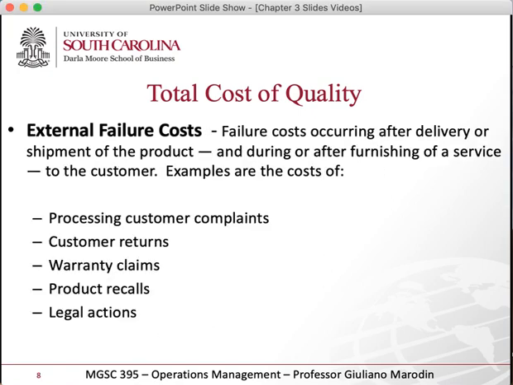And finally, the external failure cost. So that's the cost from something that gets into the customer's hands, right? So sometimes you can have more than one of those costs, right? So everything related to customer complaints, I have to have a call center, the returns that you have to pay back, warranties, recalls, legal actions, right? And here you can see some of the things that Home Depot had to spend with me, right? Because they had to process my complaint, they have to deliver it, they have to deliver it again, the second, the third time. So these are all different situations that come when the failure goes to the customer and is done outside of the company, right?